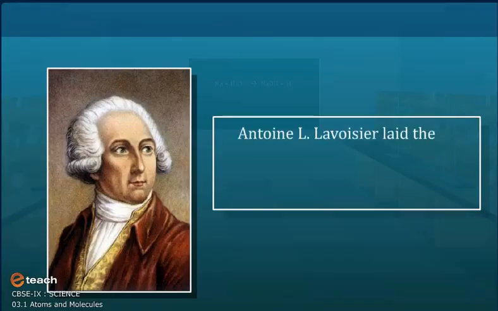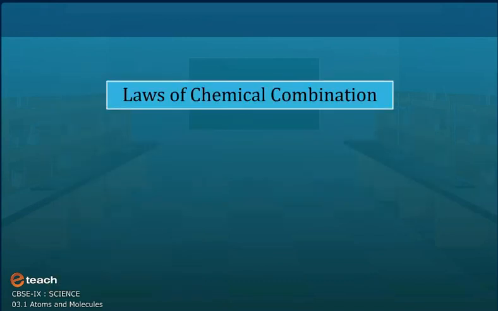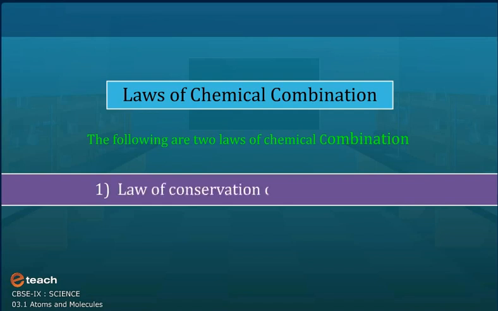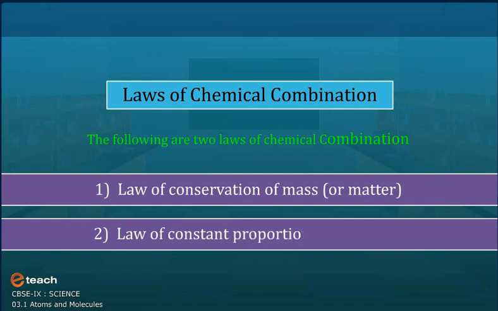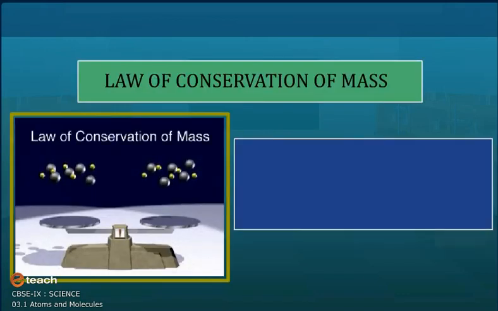Antoine L. Lavoisier laid the foundation of chemical sciences by establishing two important laws of chemical combination. Laws of chemical combination. The following are two laws of chemical combination. The first law is the law of conservation of mass or matter. The second law is the law of constant proportions. The first law is the law of conservation of mass.